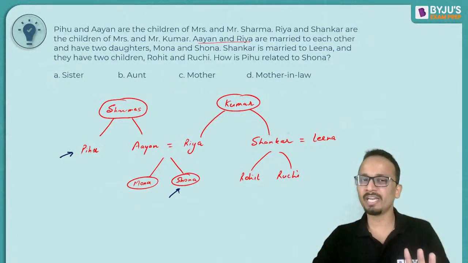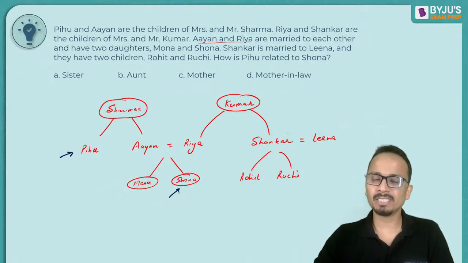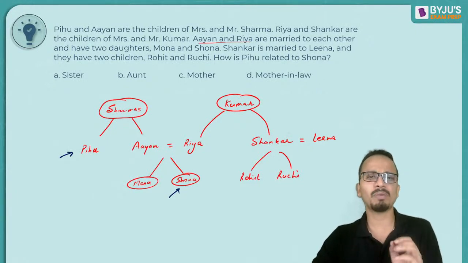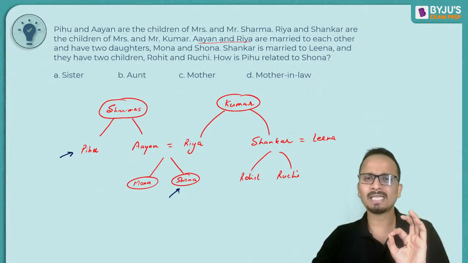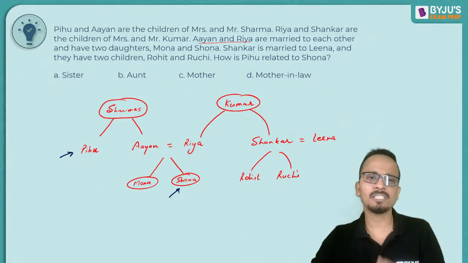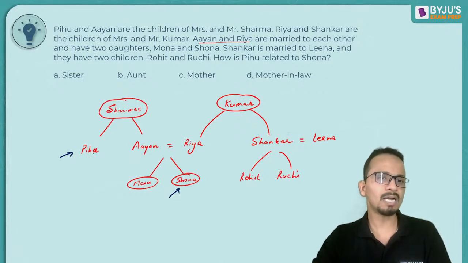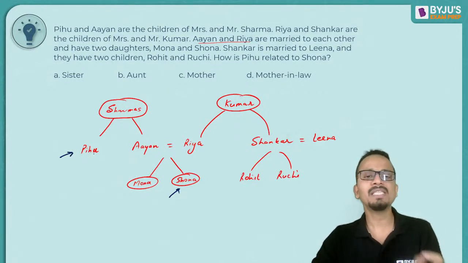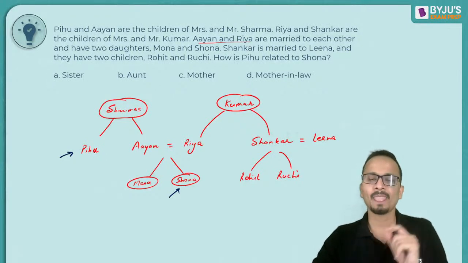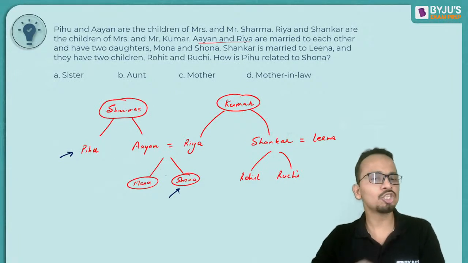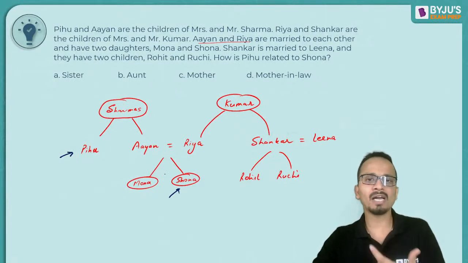Right, now Pihu's gender was not given. So Shona के parent अयान और रिया का भी gender नहीं पता. ठीक है, अगर हम names के according ले इनके genders, so we can mark the genders. But this is one thing that should be taken care, that name does not specify the gender of the person. So Shona's parents' sibling is Pihu. So I can say that if Pihu is male, Pihu will be the uncle of Shona. And if Pihu is female, then Pihu will be the aunt of Shona. So answer should be either uncle or aunt.